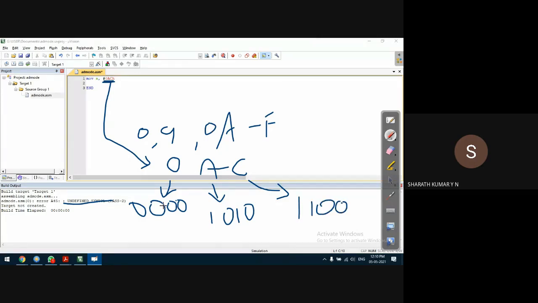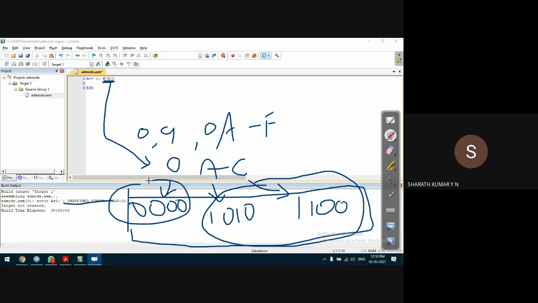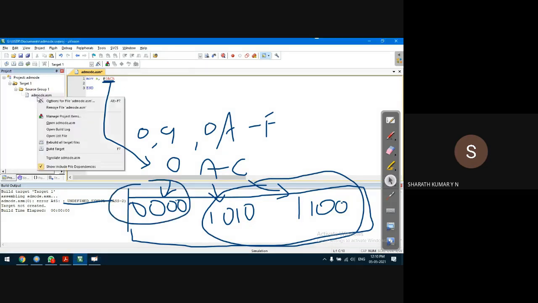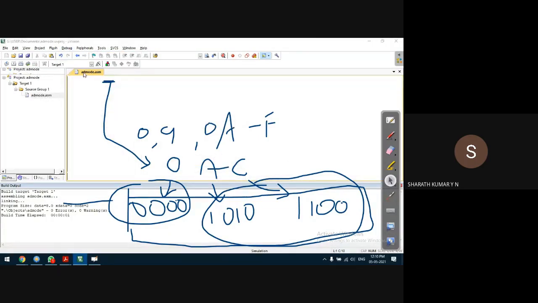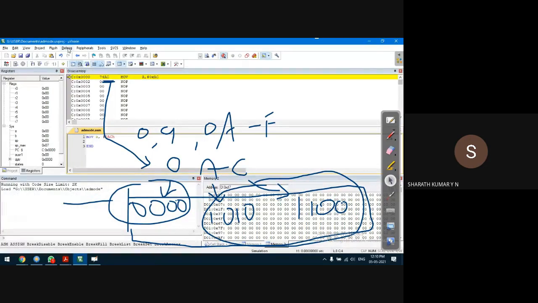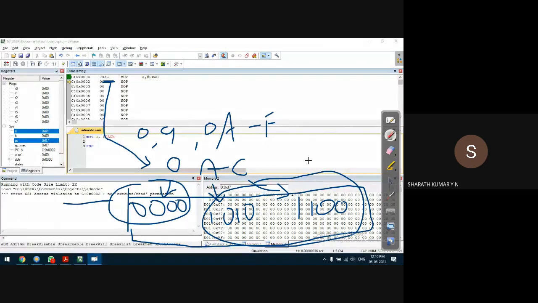But we have just understood that if you specify a number bigger than 8 bits, it will take only the lower 8 bits and ignore the upper bits. So when you specify like this and run the program, debug start session, debug run, the compiler will ignore the upper 4 bits. It will consider only the lower 8 bits, that is ACH. So ACH will be copied into the accumulator. So the content of the accumulator is ACH. That's how it is. So this also I wanted to show you.